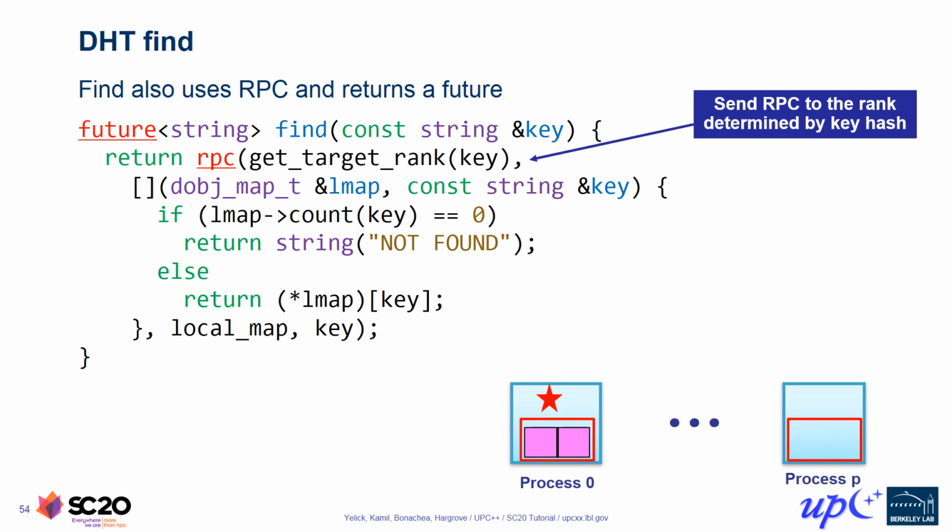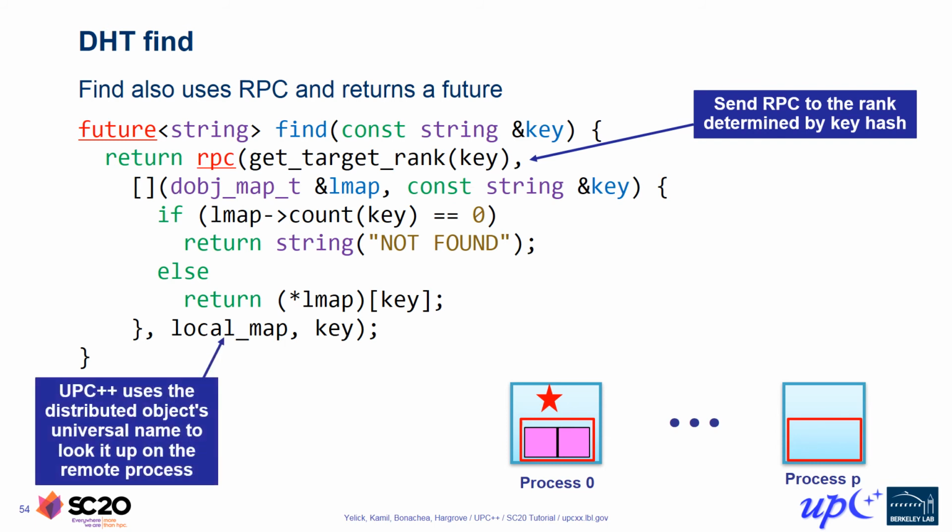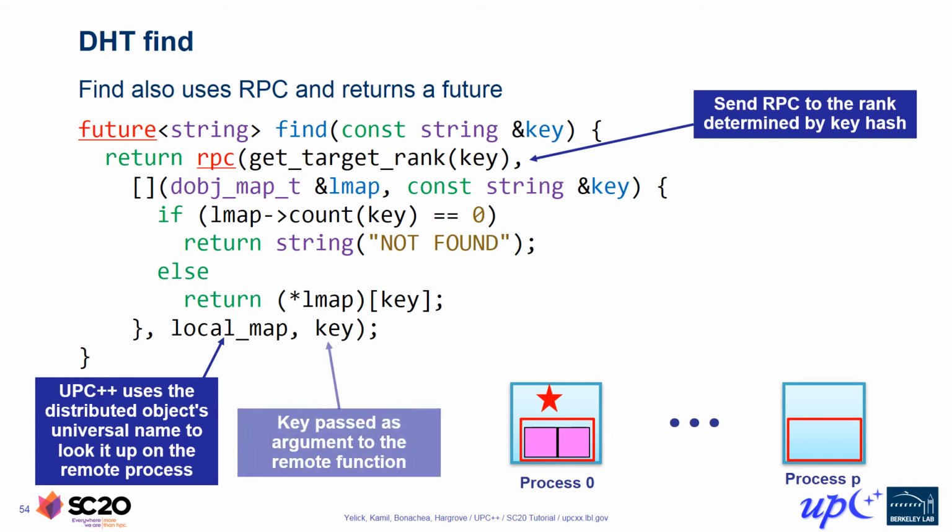As with insert, we'll start by calling getTargetRank to compute the rank of the process that owns the DHT partition containing the given key. We will be injecting an RPC message destined for that rank. As before, the first argument to this RPC call is a reference to the local map field from the DHT object, which is our dist object. As before, this argument will be converted into a universal name for transmission across the network. The second argument is the key string we are looking up. These arguments are packaged up along with a pointer to the RPC callback code, and a message is injected across the network to the target process.